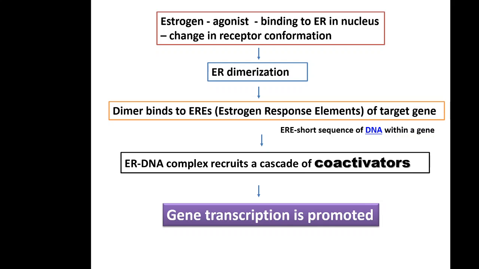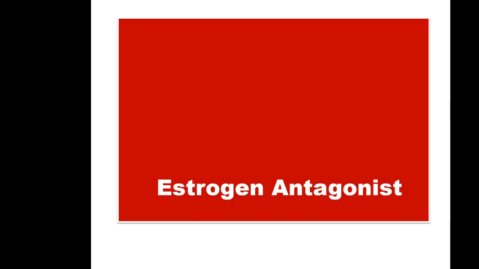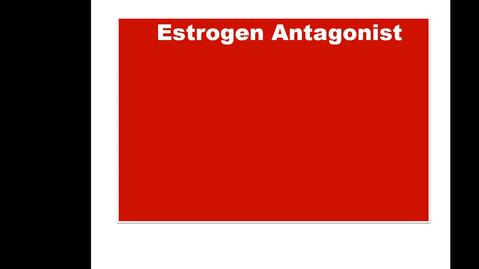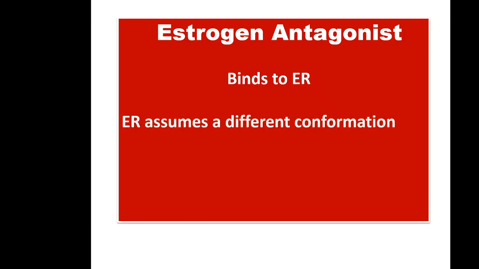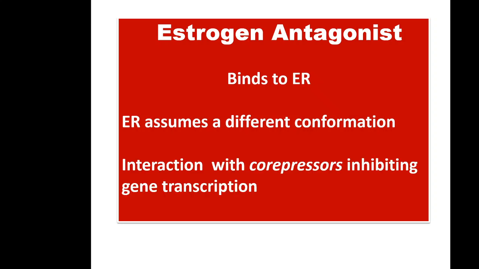The antagonist will bind to estrogen receptor, but the change will be different compared to agonist. Estrogen receptor will assume a different conformation, so instead of co-activators, there will be recruitment of co-repressor proteins, and this co-repressor will inhibit gene transcription. So agonist and antagonist, co-activators and co-repressors.